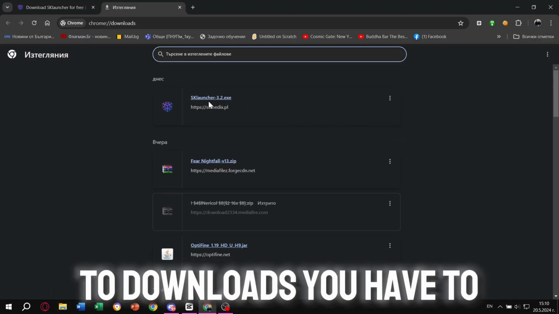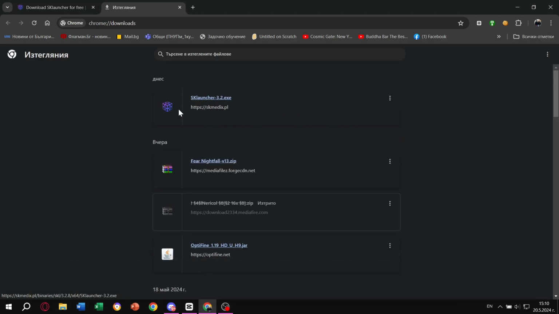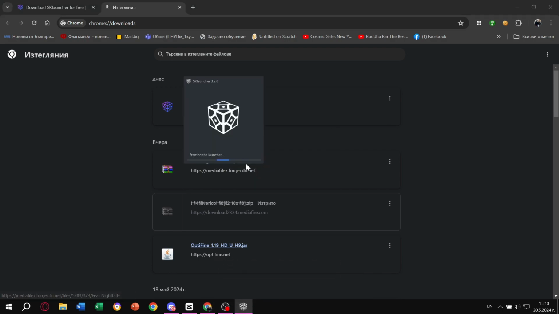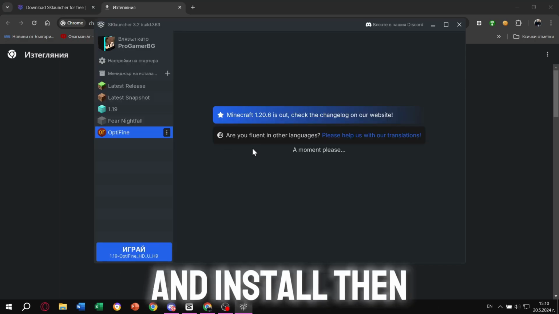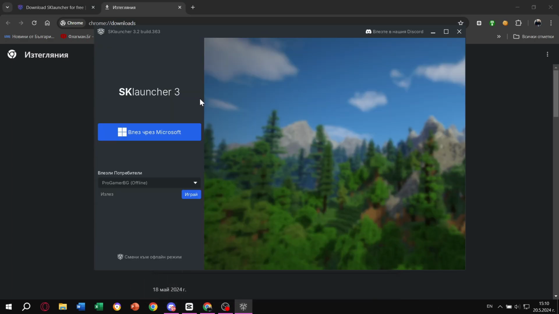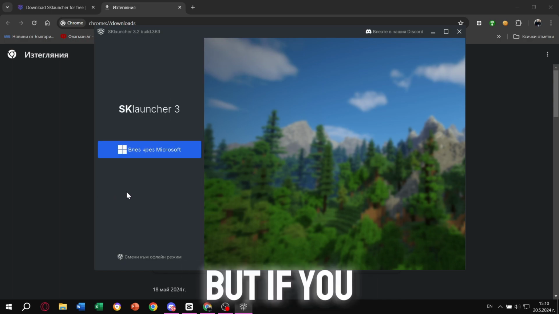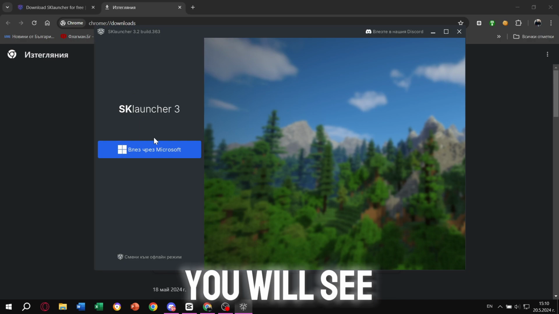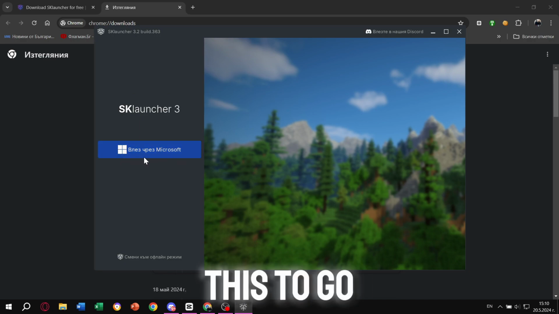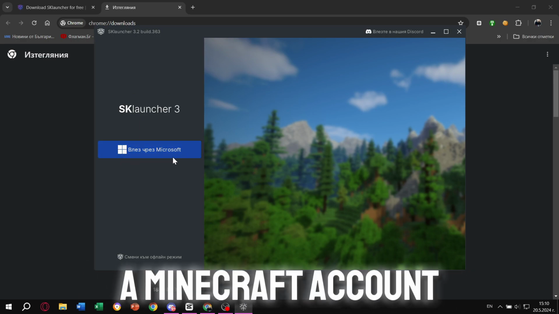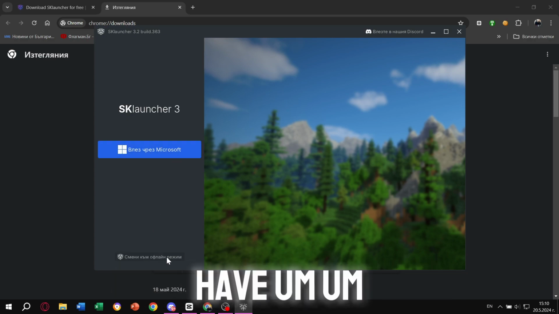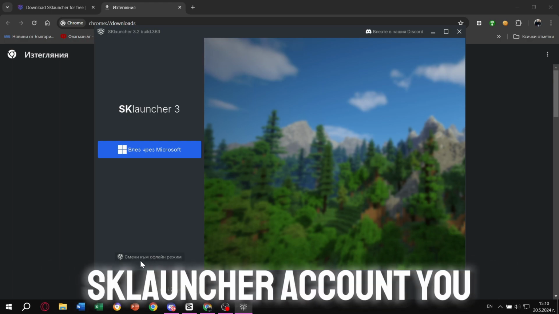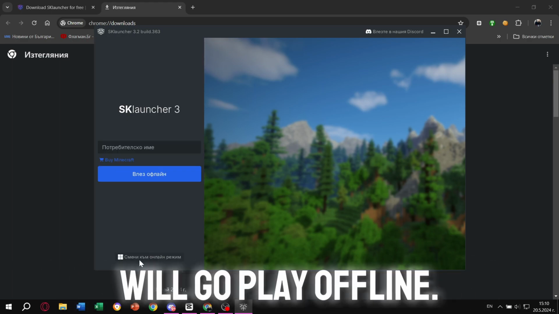When it downloads, you have to click on SKLauncher and it will start. It will install, then it will start. But first you will see this screen. To go to Microsoft if you have a Minecraft account, or if you have a SKLauncher account, you will go play offline.